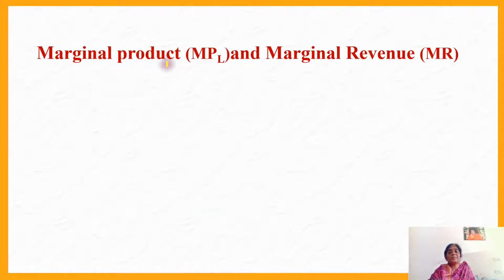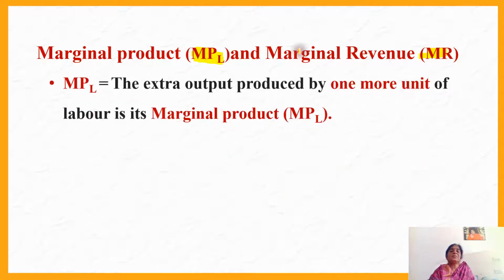Now we will see marginal product of labor (MPL). We have discussed the concept of marginal product under production and cost, and marginal revenue (MR). What is marginal? Marginal means additional output, extra output.